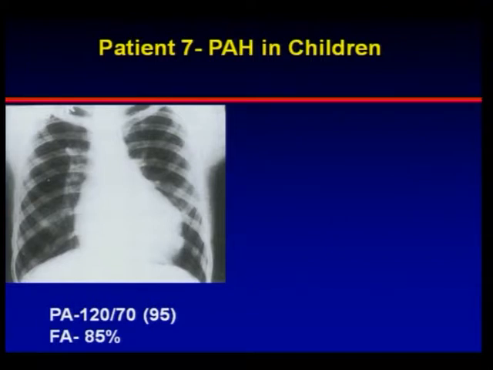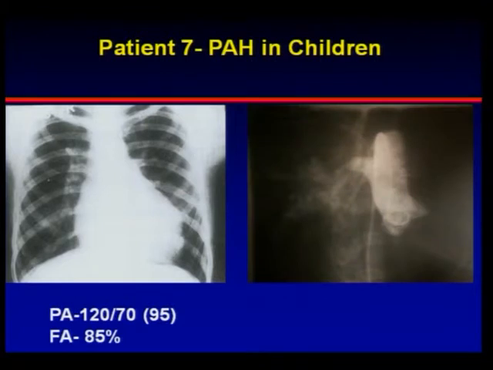So this was one patient who presented with PH and with an absent right pulmonary artery. So is the patient operable or inoperable? The FA saturation was 85 with a PA pressure of 95. But we thought, since one of the lungs has a tight narrowing of the RPA and it's almost absent now, the next lung, the LPA, is totally facing the systemic circulation, the pressure is given here. We thought, once you connect them in parallel, the resistance is going to be 1/R equal to 1/R1 plus 1/R2. So we thought we can connect them and still go ahead with the surgery.